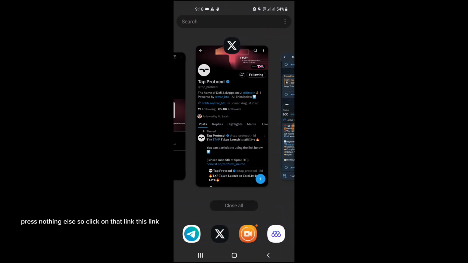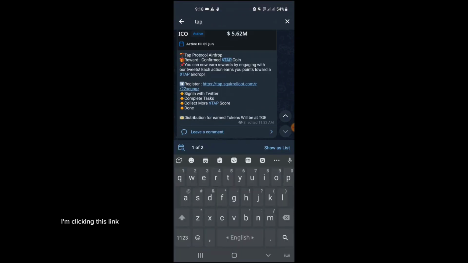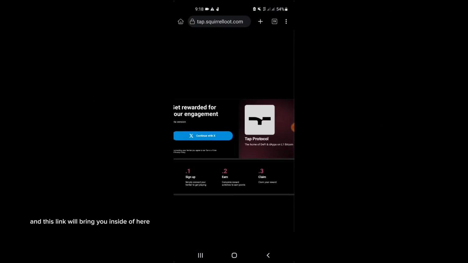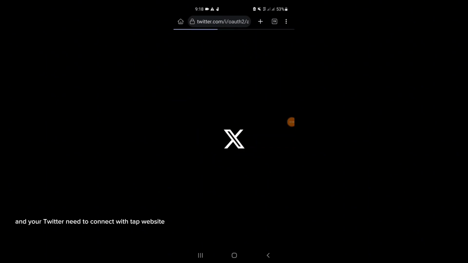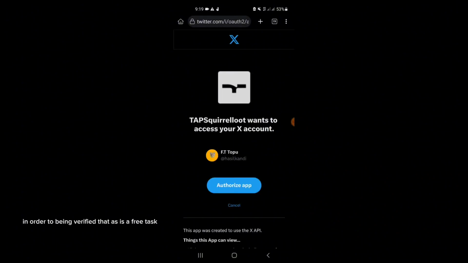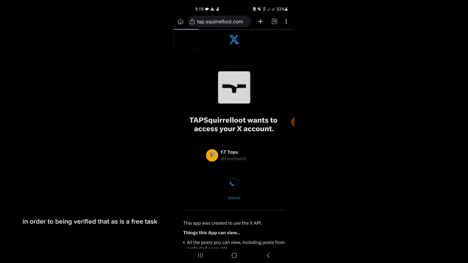I'm clicking this link, and it will bring you inside here. Click on connect to Twitter, which people now know as X, Elon Musk's product. Your Twitter needs to connect with the Tap website in order to verify whether you did every task properly or not.